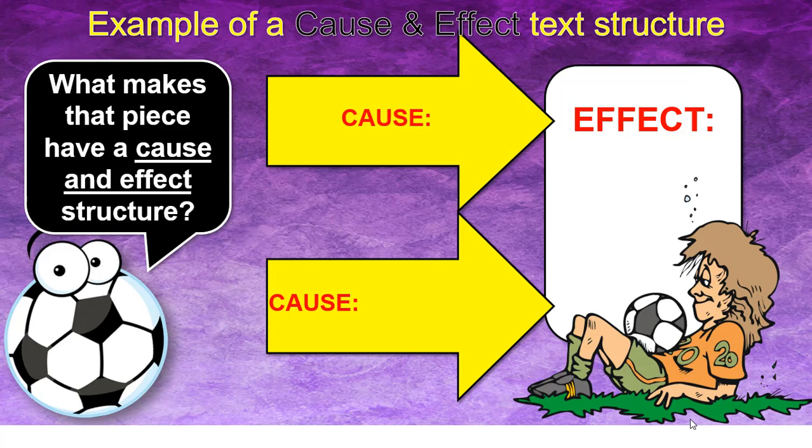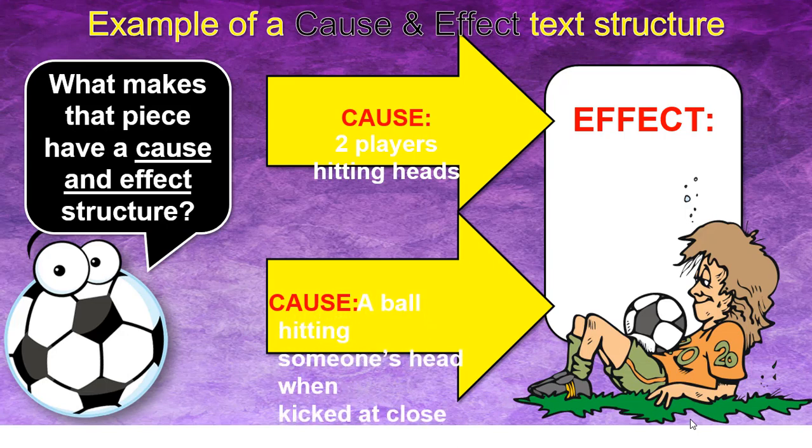So from that text, we're looking for the causes, which give us the effect. The cause is two players hitting heads. That is a problem. Sometimes that's a cause. When two players hit heads, that causes something. And another one, a ball hitting someone's head when kicked at close range. So someone's close to you and they hit the ball, it's going to hit the person's head. That's a cause. And because of that, you have head injuries. So you have two causes which cause a major effect of head injuries.